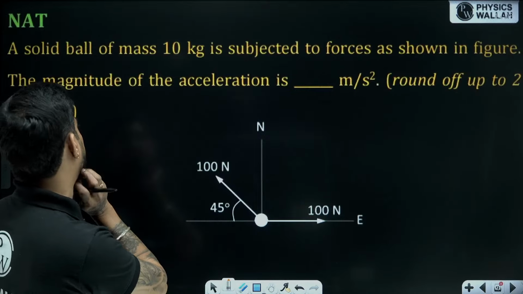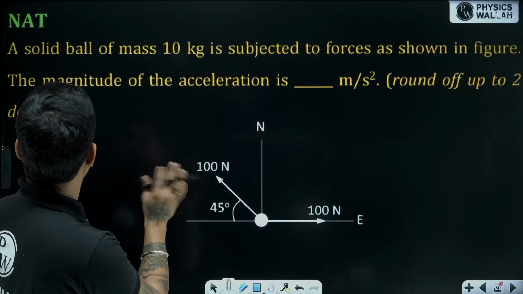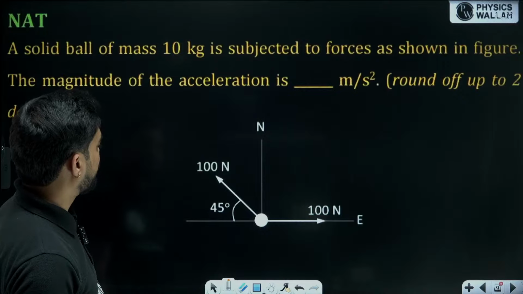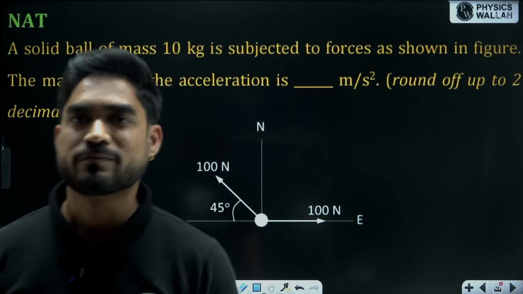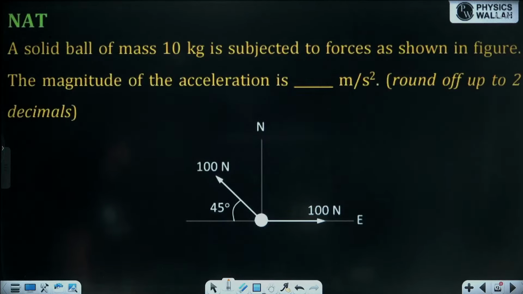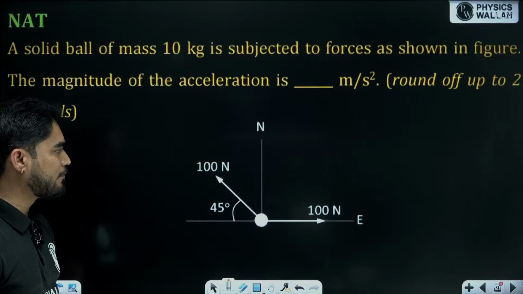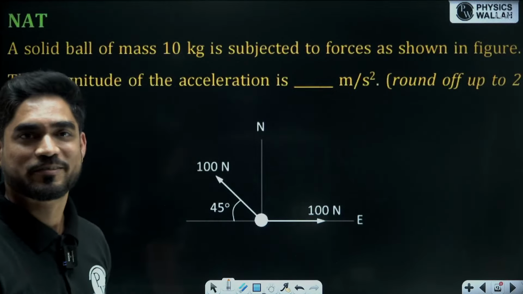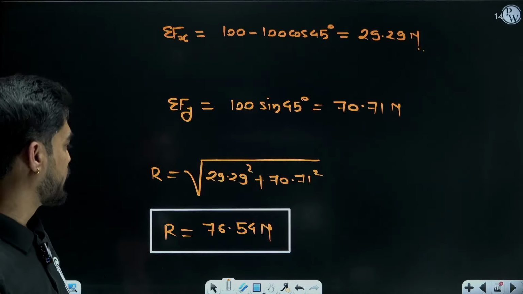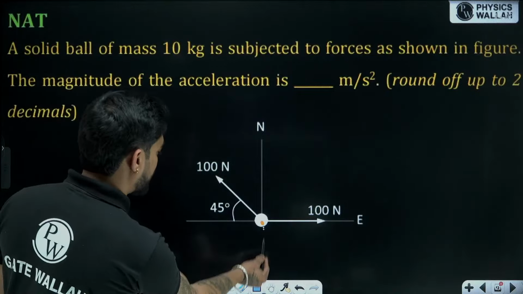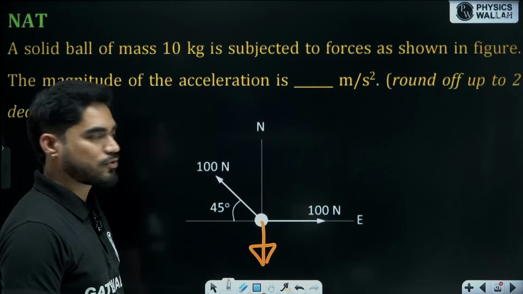Okay, you are considering the weight of the ball also. But here it is not meant that you need to consider the weight. So we will consider only the forces acting on the body, the particle. Because the free body diagram is already given. So we have neglected the weight of the particle. Chalo. So this was an ambiguous question, because if you consider the weight, the answer will be different. But here the free body diagram of the particle is given, so we have neglected the weight.